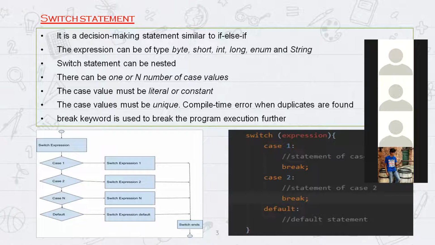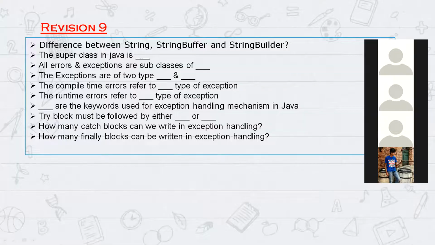Gopal, I have one doubt here. Yes, Anita. The finally block will be executed whether the try catch block is executed or not? Correct, Anita. Always the finally block will be executed. If it enters into the try block, then finally must and should get executed at the end of the try block or catch block. That's what we saw in the previous class.